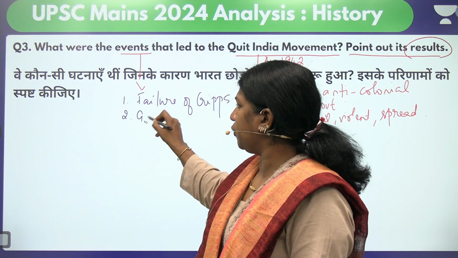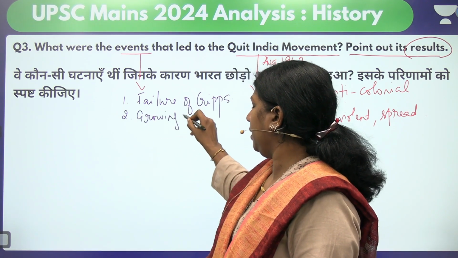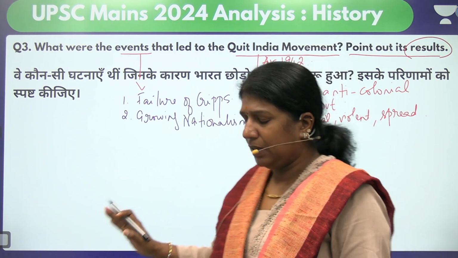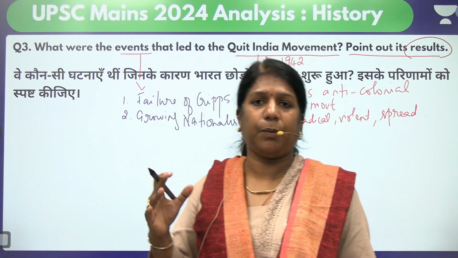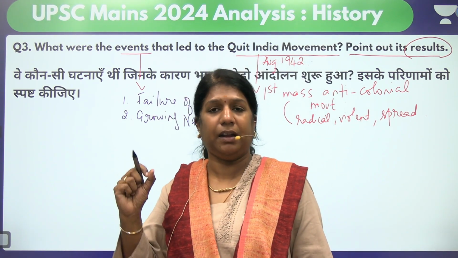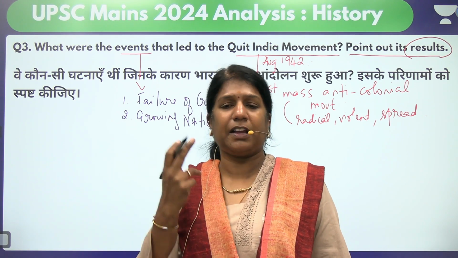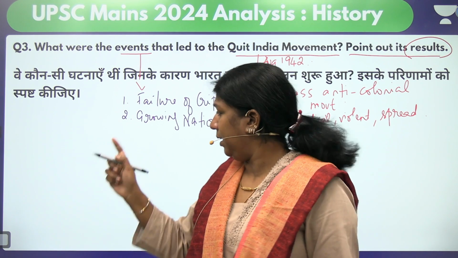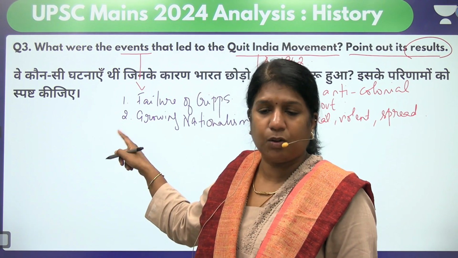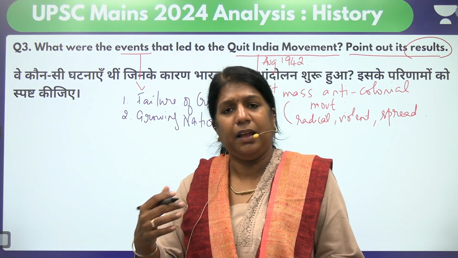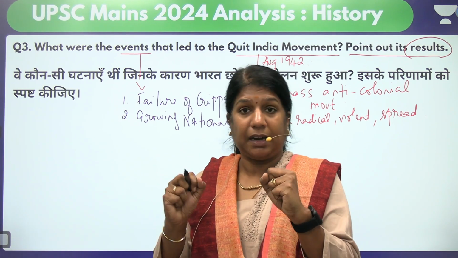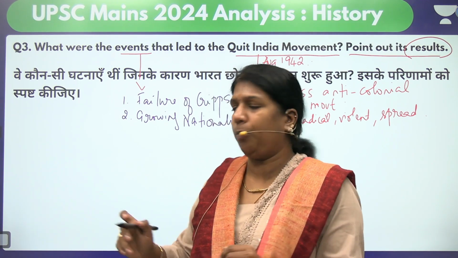The second one was growing nationalism. Growing nationalism among Indians was one of the major reasons, because Indians were very much aware that now we have to free India. Almost all sections of people, with the emergence of Gandhi as a national leader, got connected. Everyone wanted the Britishers to leave India. That is why Quit India became very popular.